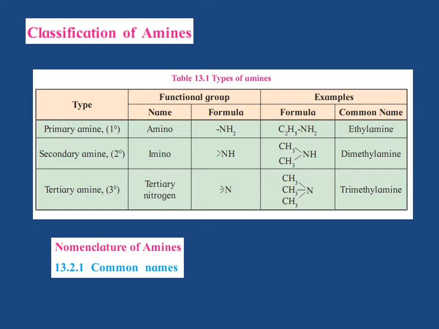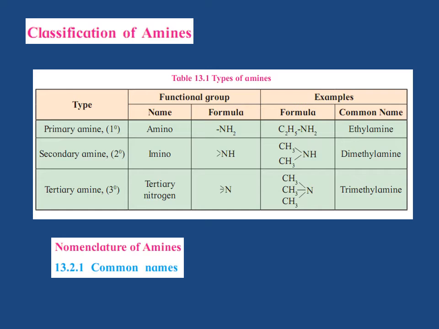The amines are classified as primary, secondary and tertiary amines. Their structures are obtained in a simple way by replacing 1, 2 or 3 hydrogen atoms of the NH3 molecule by alkyl or aryl groups. For example, in a primary amine, the name of the functional group is amino, that is NH2, which means one hydrogen atom of the ammonia molecule is replaced by one alkyl group. For example, C2H5NH2, common name is ethylamine.